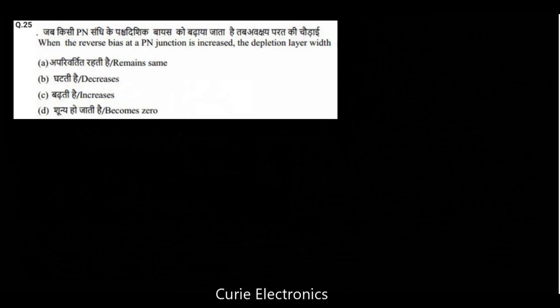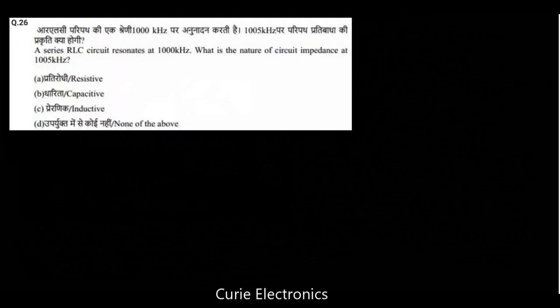When the reverse bias at a PN junction is increased, the depletion layer width increases. When more reverse voltage is applied, the depletion width increases. Question number 26.